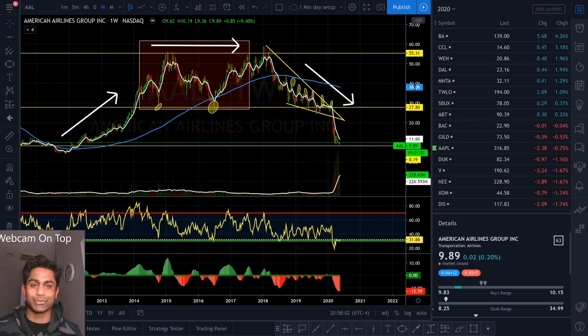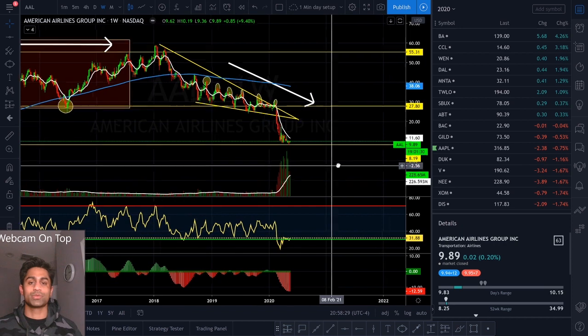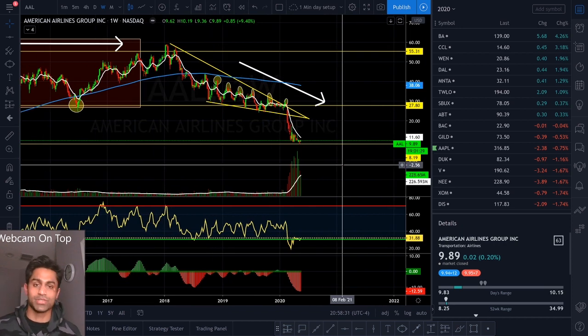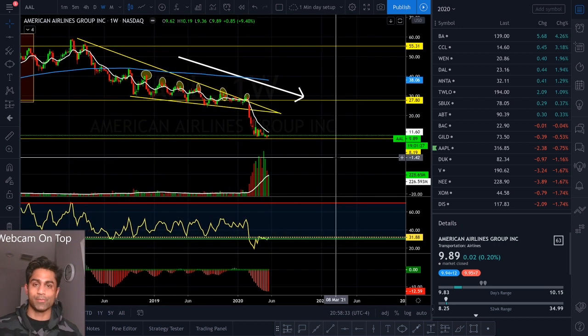But that is also very uncertain, and there's a lot of different factors that go into the stock price for American Airlines. But I wanted to give you guys a quick technical overview of what the pattern has been doing over the years and where I personally see the stock price going in the future. There's a lot of uncertainty and a lot of questions that we need answers for before we can even decide where the pattern is going to go. But from a technical standpoint, I'm not going to be investing in this company anytime soon. I'm not going to be buying American Airlines.